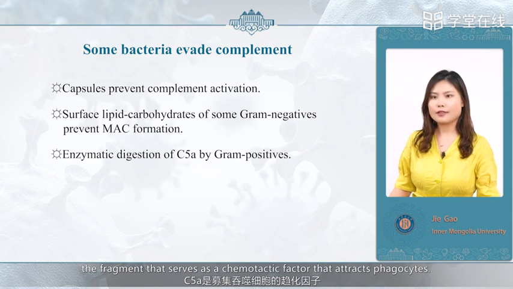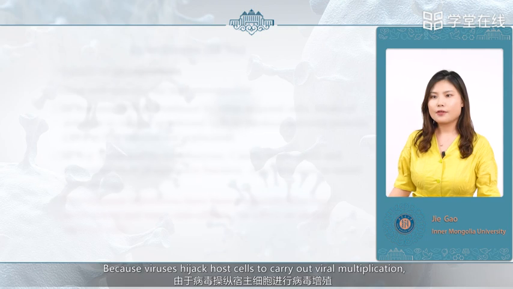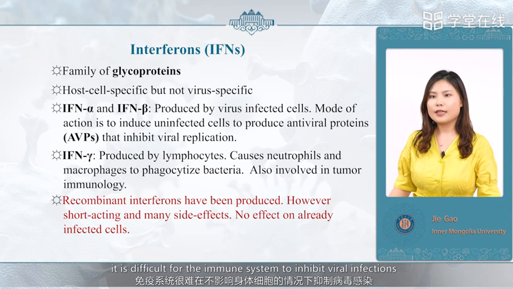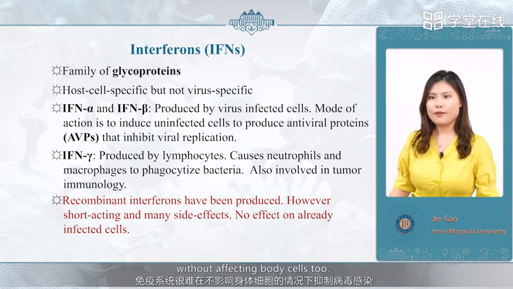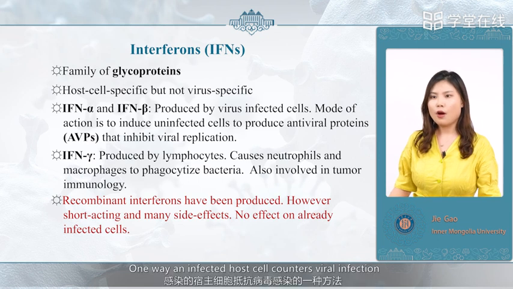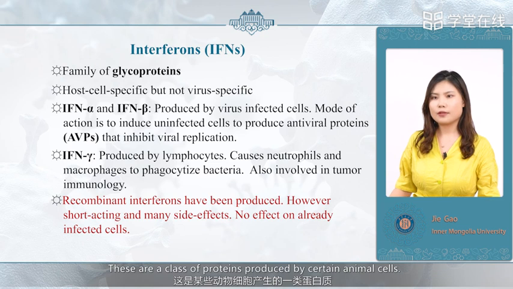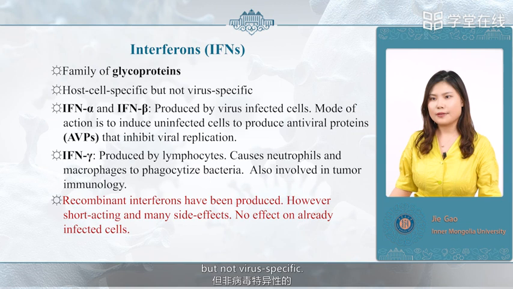Because viruses hijack host cells to carry out viral multiplication, it is difficult for the immune system to inhibit viral infections without affecting body cells too. One way an infected host cell counters viral infection is with a family of cytokines called interferons, IFNs. These are a class of proteins produced by certain animal cells. Interferons are host cell specific, but not virus specific.